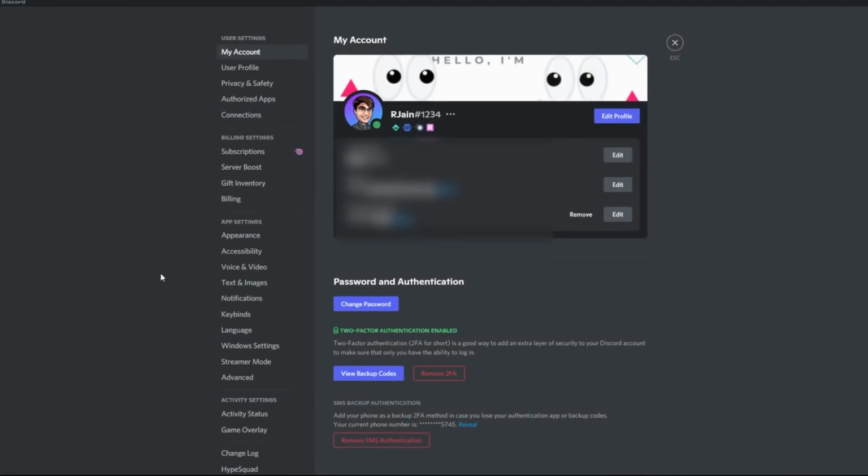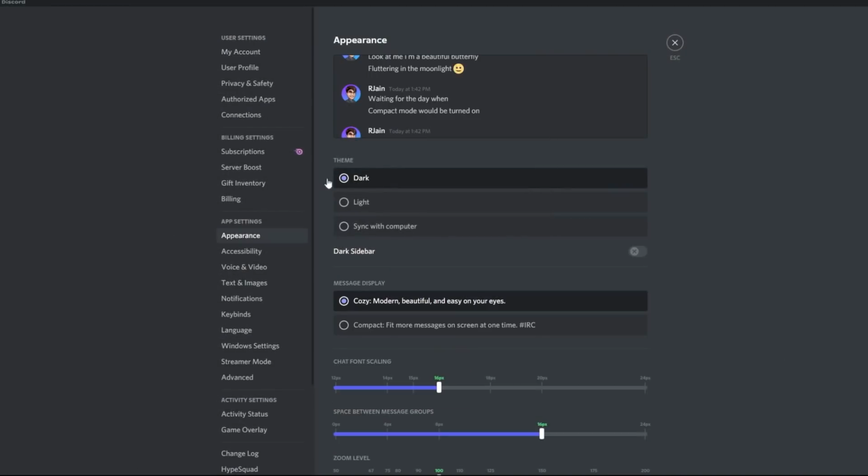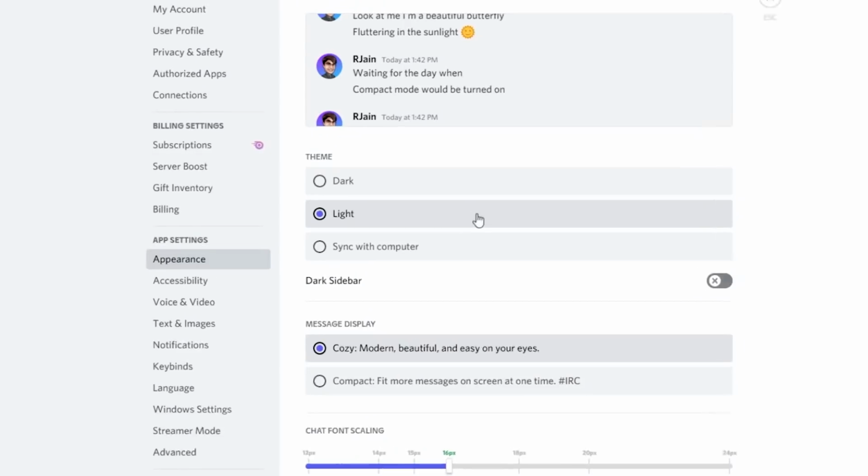Head over to your user settings and then head over to appearance. As you can see over here, there's a couple options over here. And if you want to enable this Easter egg, wait until it's pitch black outside, practically at around midnight, and then turn on this option right here.